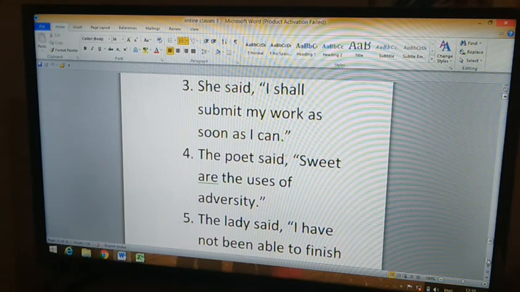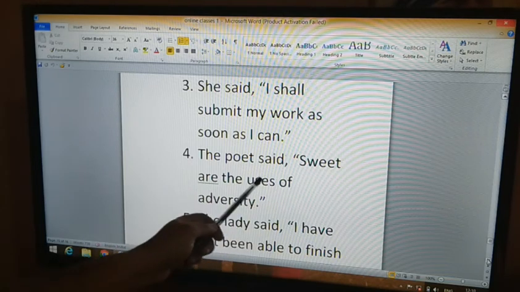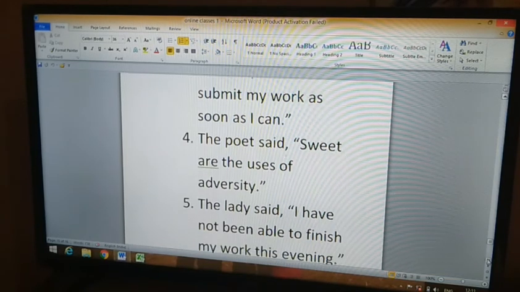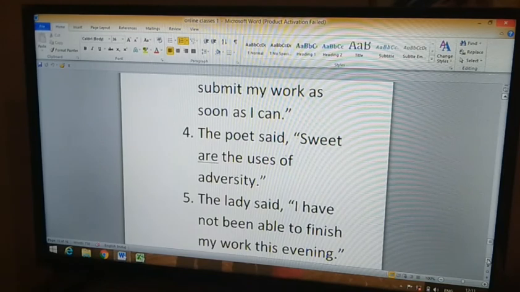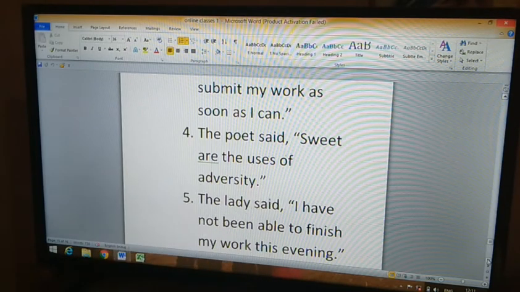So fourth question, the poet said, comma, double inverted commas, sweet are the uses of adversity.